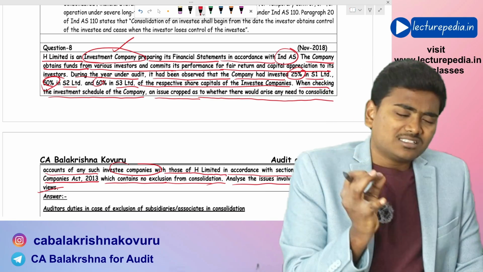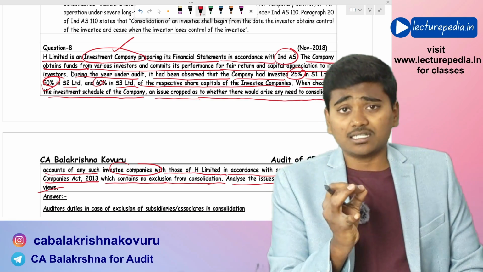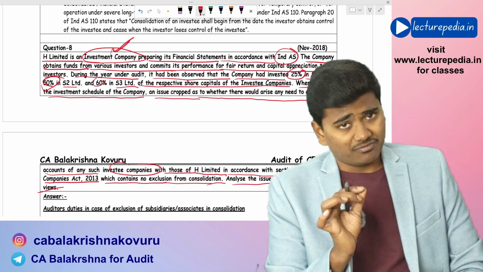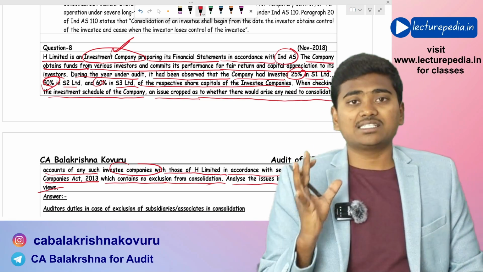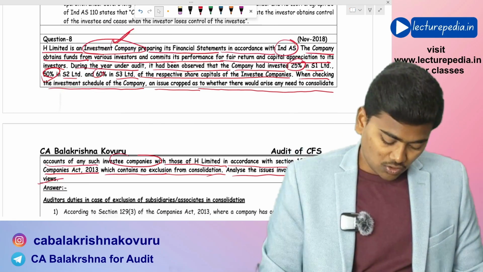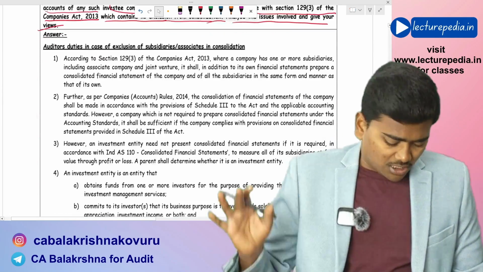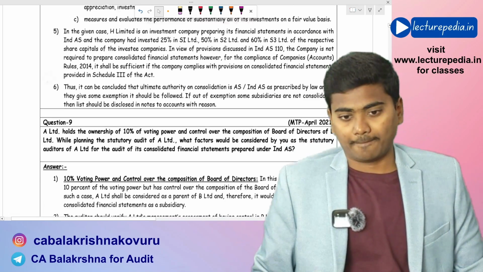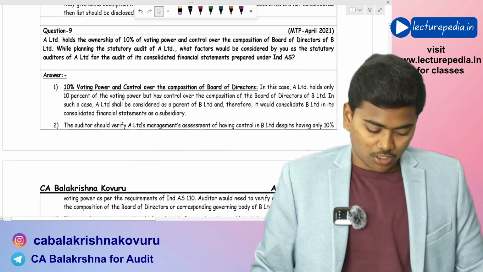Here straight away, since the company is following Indian accounting standards, and it is clearly mentioned that the company is an investment company, you can avail the exemption from preparation of consolidated financial statements. You can go through the answer. Next, question number 9.